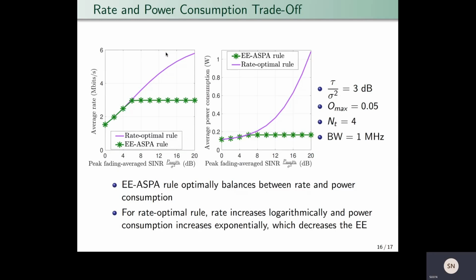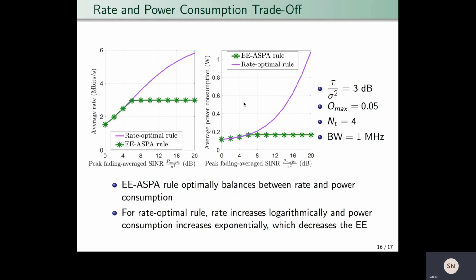To gain more insights, here we present the average rate and average power consumption of the proposed rule separately. For comparison, we have also shown the rate optimal rule. So in the first figure, you can see average rate as a function of peak fading averaged SINR. And the proposed rule saturates as SINR increases, whereas the rate optimal rule increases logarithmically as SINR increases.